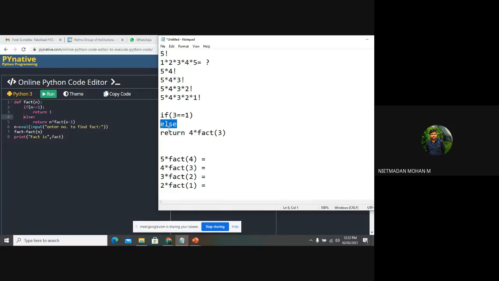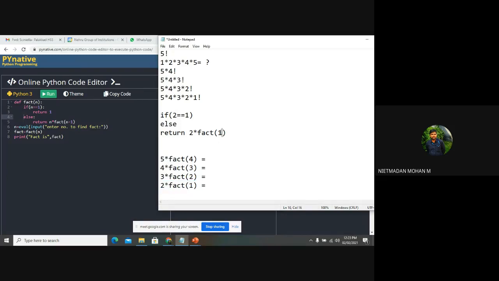So the else statement will be executed. Here return of 3 into fact of n minus 1. It means 3 into fact of 3 minus 1. So the value will be 2. So 3 into fact of 2 will be stored here. And again, what will happen? This fact of 2 function will be called. So it will check again 2 is equal to 1. The condition will be false. So the else statement will be executed. So return 2 into fact of 2 minus 1. It means 1. So 2 into fact of 1 has come here.